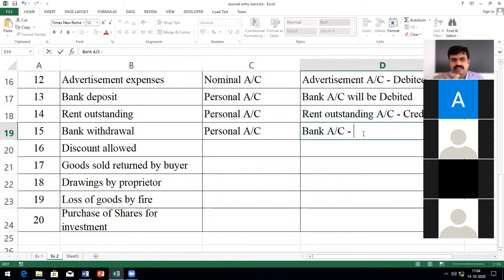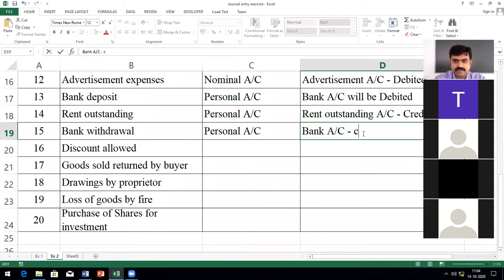Forget about the company. Let me ask about the bank. Whether bank account will be debited or credited? Credit, sir. Credit the giver. Who is giving? Bank is giving, no? So bank account you have to credit.